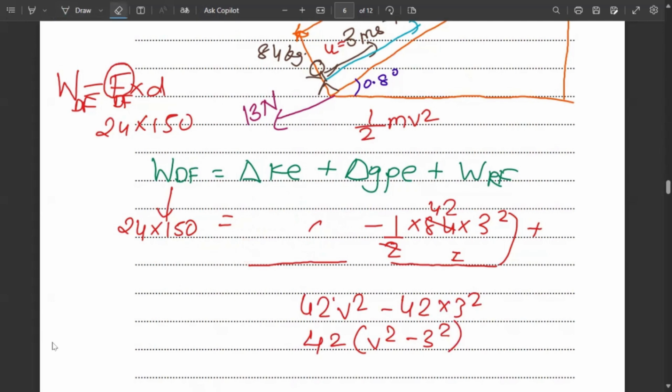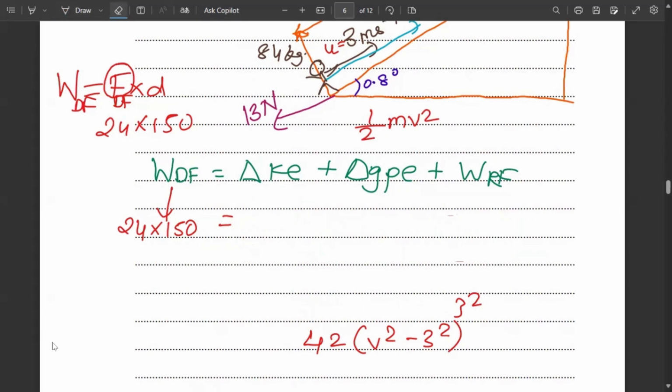Because it saves our space and it has the same marking, and the marking scheme does not want the entire thing. Even if we show the simplified version, they are fine with it. So examiners will give us the same marks, and it won't matter. So I'll just write 42 (v square minus 3 square), and let me erase this too.